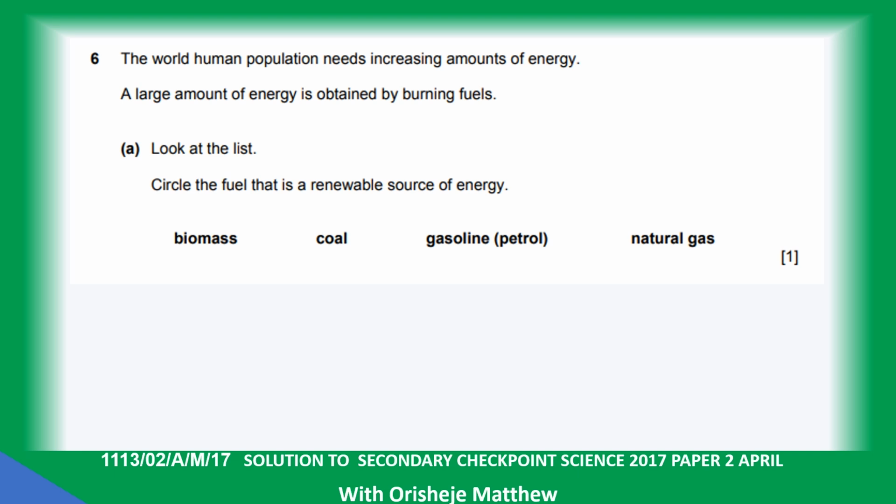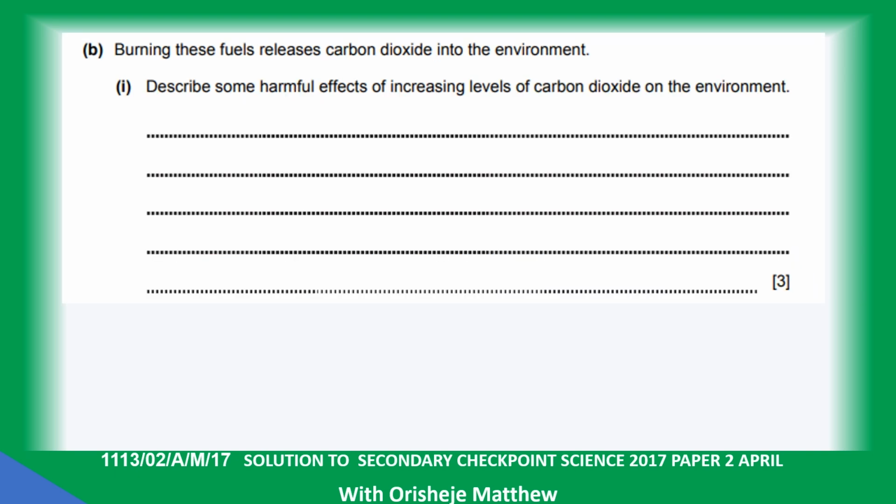Question 6. The world human population needs an increasing amount of energy. A large amount of energy is obtained by burning fossil fuel. Look at the list. Circle the fuel that is a renewable source of energy: biomass. Burning this fuel releases carbon dioxide into the environment.